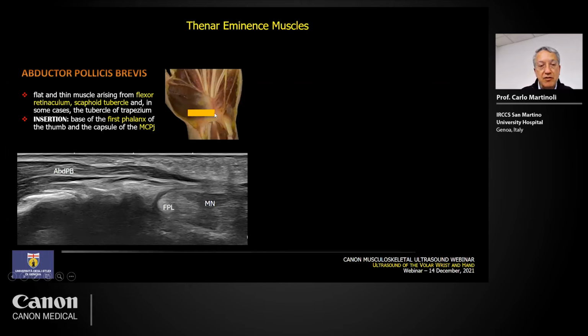The probe is placed transversely here. And remember that the first muscle to appear is the abductor pollicis brevis. The abductor pollicis brevis is very superficial. It arises from the flexor retinaculum and the scaphoid tubercle, and then it extends externally down to reach the proximal phalanx of the thumb and the capsule of the first metacarpophalangeal joint. So this is the muscle arising from the retinaculum. It is a very superficial structure.